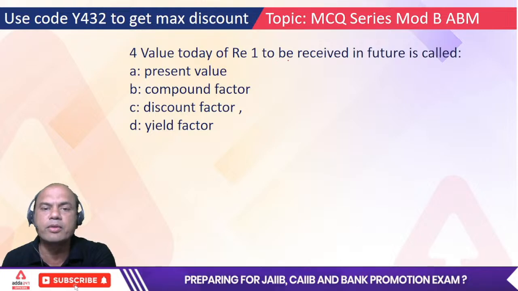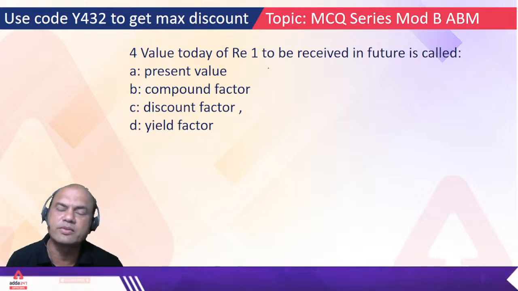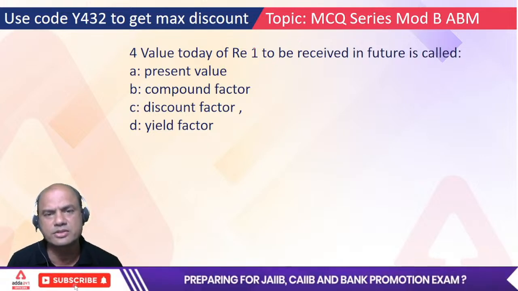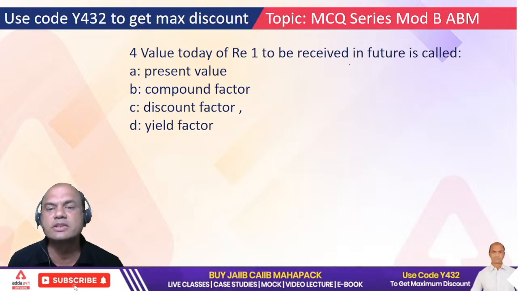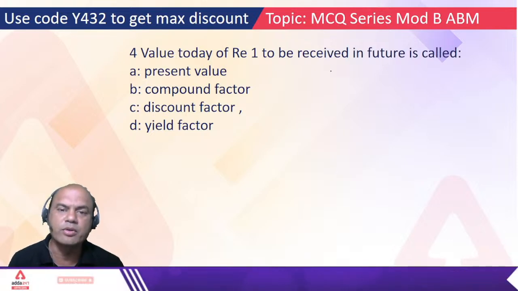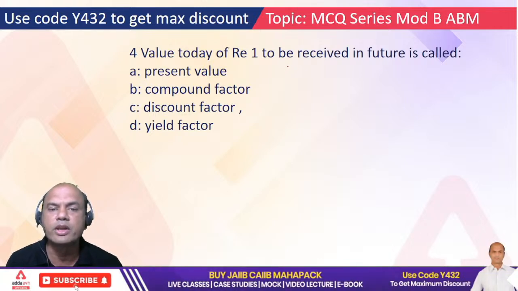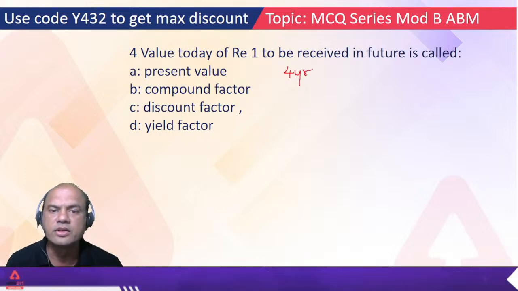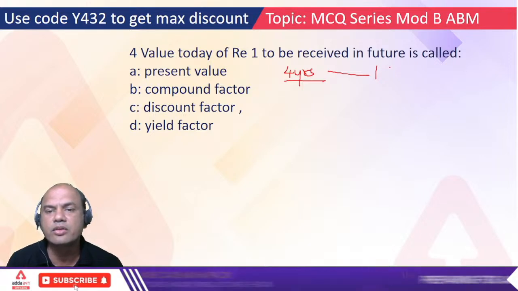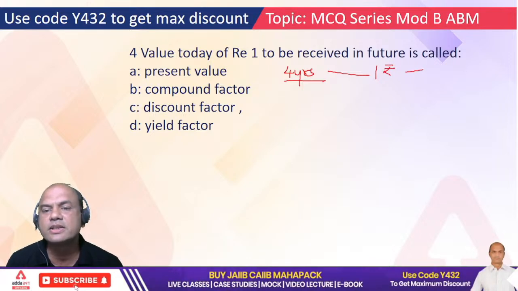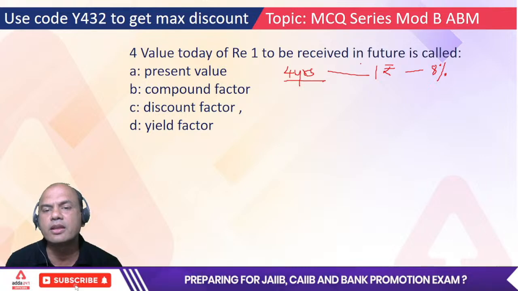The value today of rupee 1 to be received in future is called what? This is an important question which comes in every exam for CAIIB and JAIIB also, but generally CAIIB gives it because it's a one-liner. Value of rupee 1 to be received in the future means, suppose I have to get rupee 1 after 4 years, and let's say the inflation rate is 8%. So what do you think the value of rupee 1 after 4 years is?